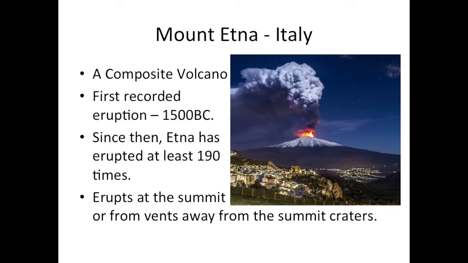First off, Mount Etna. Mount Etna is a composite volcano. Its first recorded eruption was in 1500 BC. Since then, Etna has erupted at least 190 times. Etna erupts both from the summit craters and from vents away from the summit craters. Studies of Mount Etna's recent eruptions suggest that the volcano is becoming more explosive when compared with past events. However, the origins and behavior of Etna are hotly debated, no pun intended, and there is no agreement on the source of the magma or reasons for the recent changes in eruption patterns.